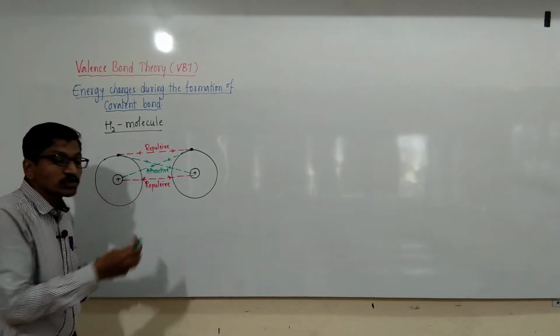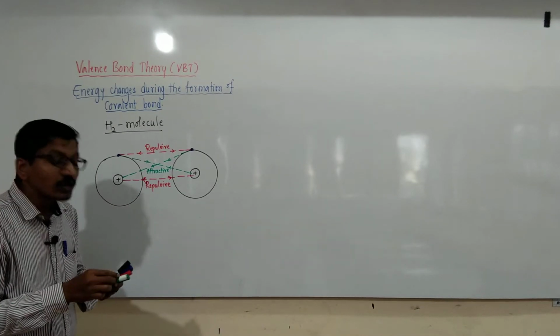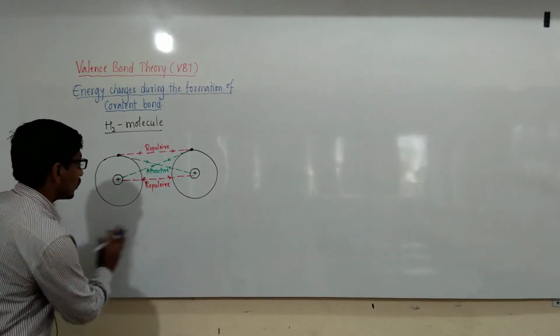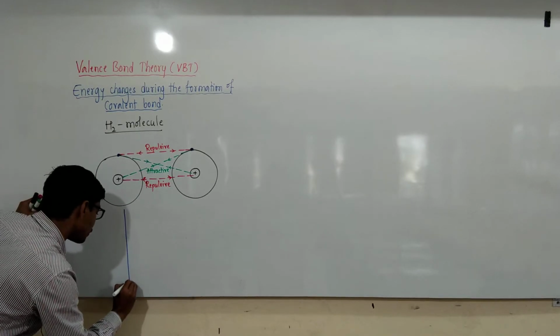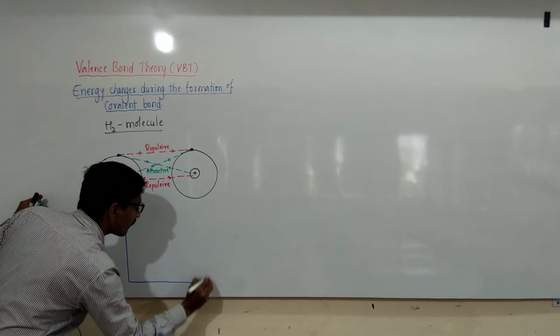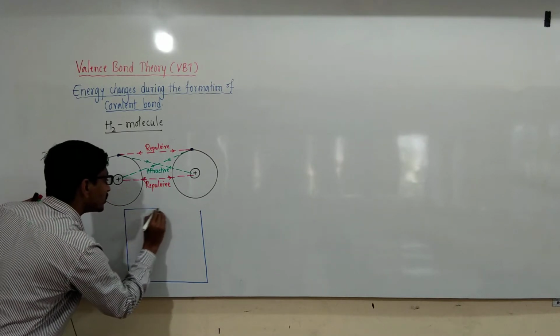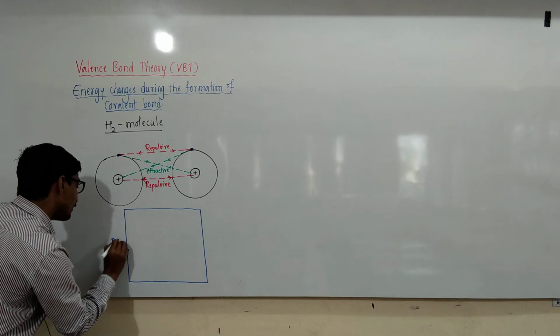The attractive forces stabilize by decreasing the energy, forming the covalent bond between hydrogen and hydrogen, and that was explained by plotting the graph, potential energy versus internuclear distance.